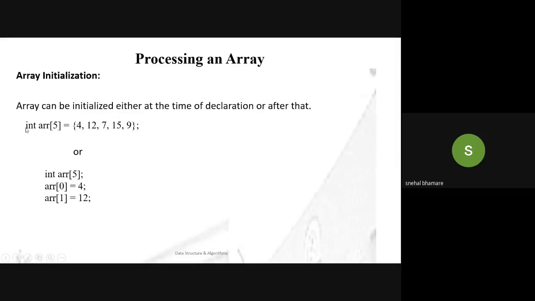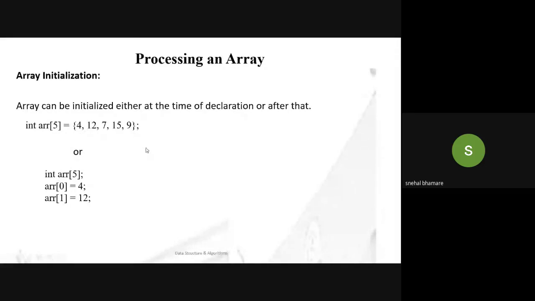This can be done during the declaration. That means where we declare the array by the statement int array of the size, we can also assign the values for it. It can be done by assigning those values in curly braces separated by commas if they are integer values.